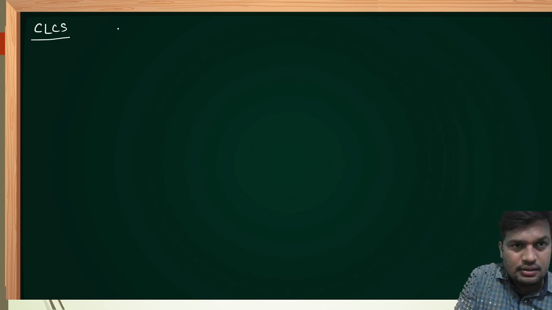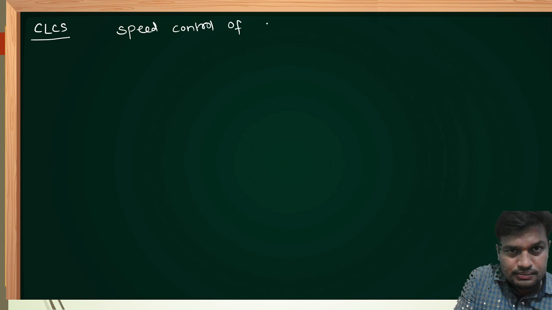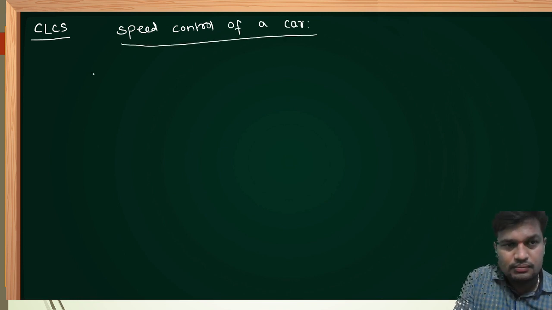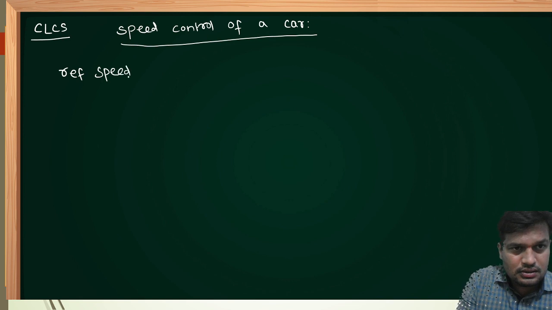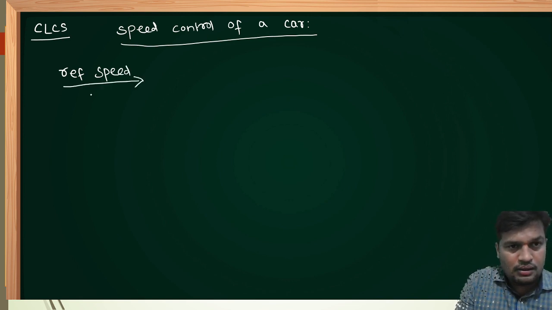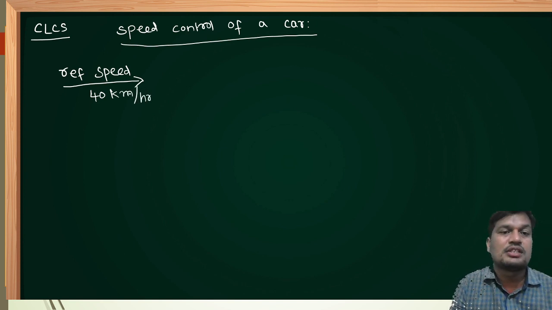I will take, in closed loop control system, the example of speed control of a car. Let's assume I am coming to class. In order to reach the classroom before the scheduled time, I need to maintain, let's say, 40 km per hour from my home to the classroom.